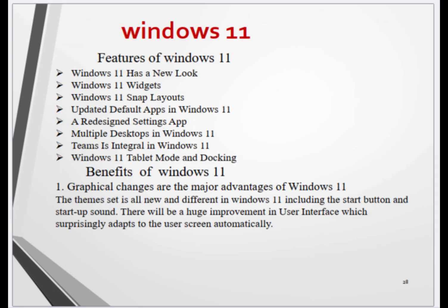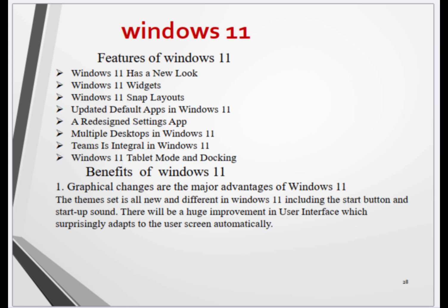27. Windows 11 features. Windows 11 has a new look. Windows 11 widgets. Windows 11 snap layouts. Updated default apps in Windows 11. A redesigned settings app. Multiple desktops in Windows 11. Teams is integral in Windows 11. Windows 11 tablet mode and docking. Benefits of Windows 11.